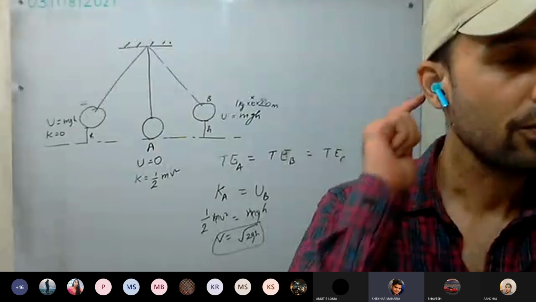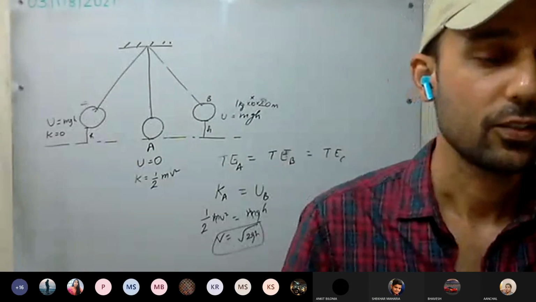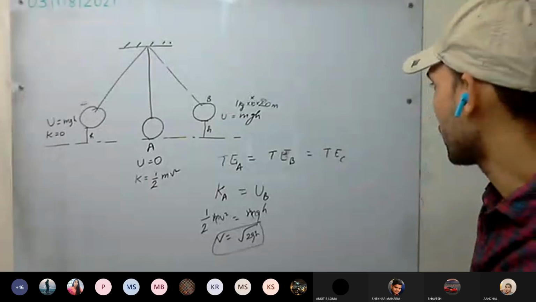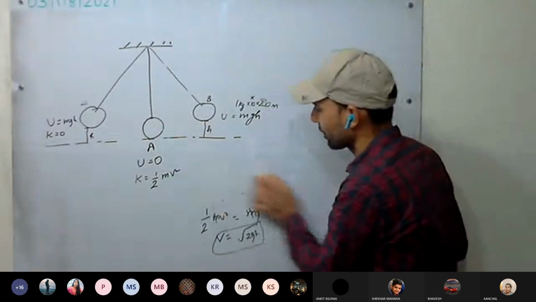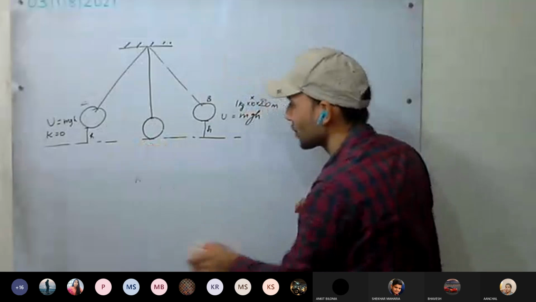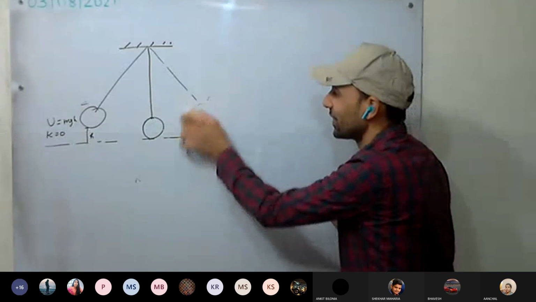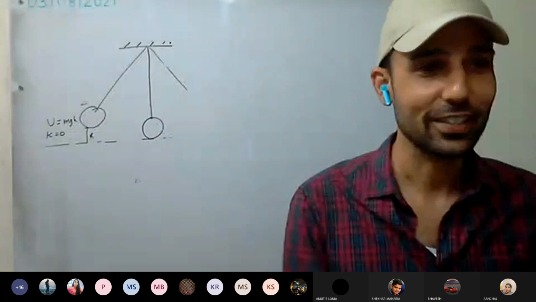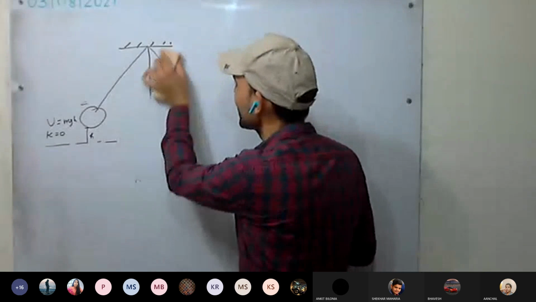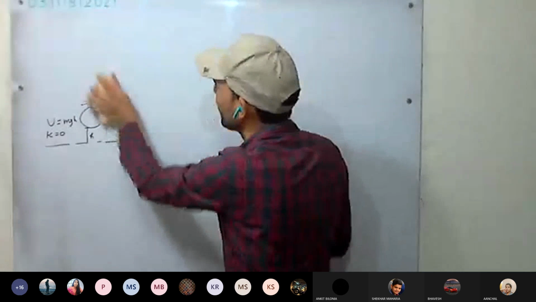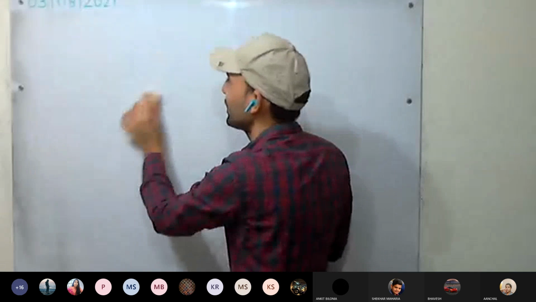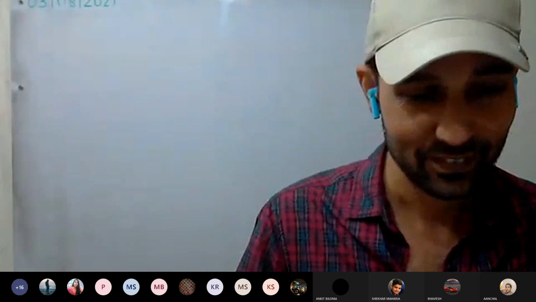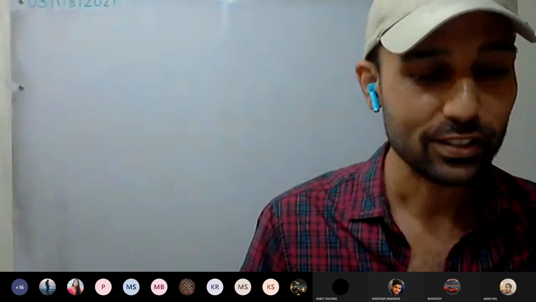Yes, sir. Any doubt? So see here, there is a law of doubts that if you don't study, there will be no doubts. If you study, there will be doubts for sure. So it's better not to study so that no doubts arise. Yes or no? But there is one more law, the law of miserability. That is, after some time, you will be miserable if you haven't cleared the doubts on time. So these laws are under the laws of life. Is this clear? So do ask the doubts if you have.